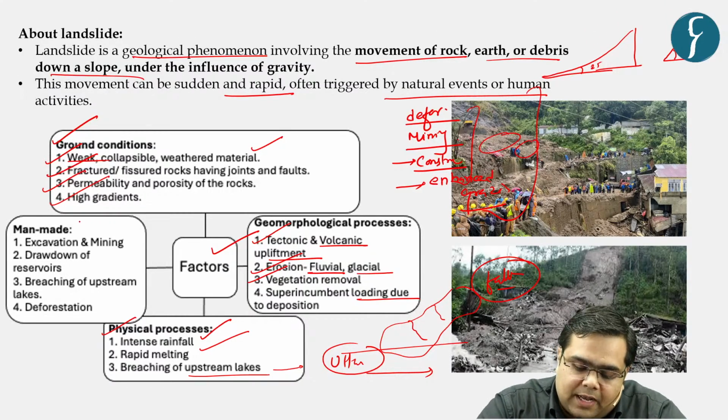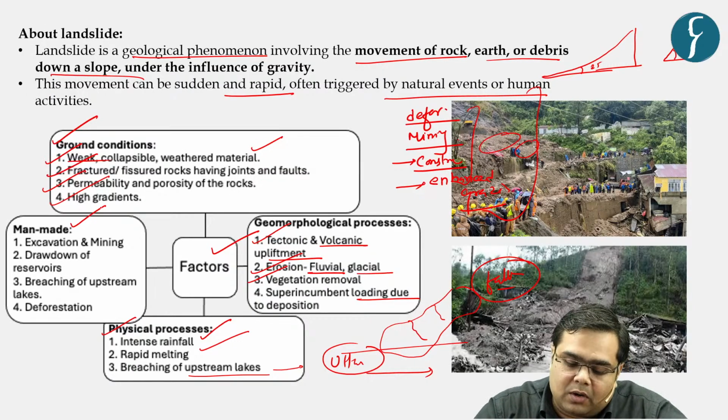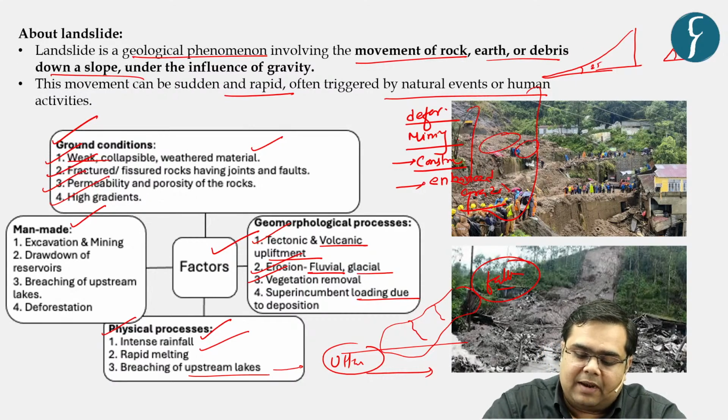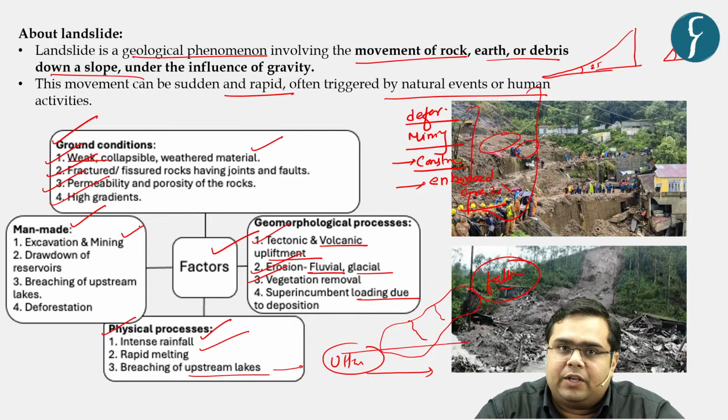Then lastly, the most important ones are with respect to man-made disasters. The first one being excavation and mining activities. Obviously, you know that even in our northeastern region there are various phenomena like rat hole mining, and other phenomena like small minerals mining, sand mining, and so on and so forth.